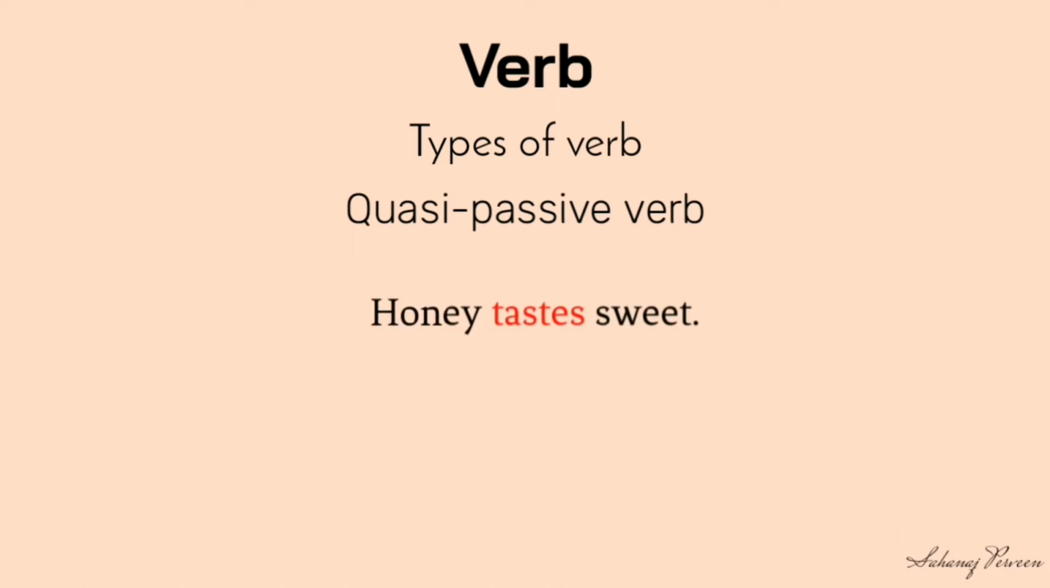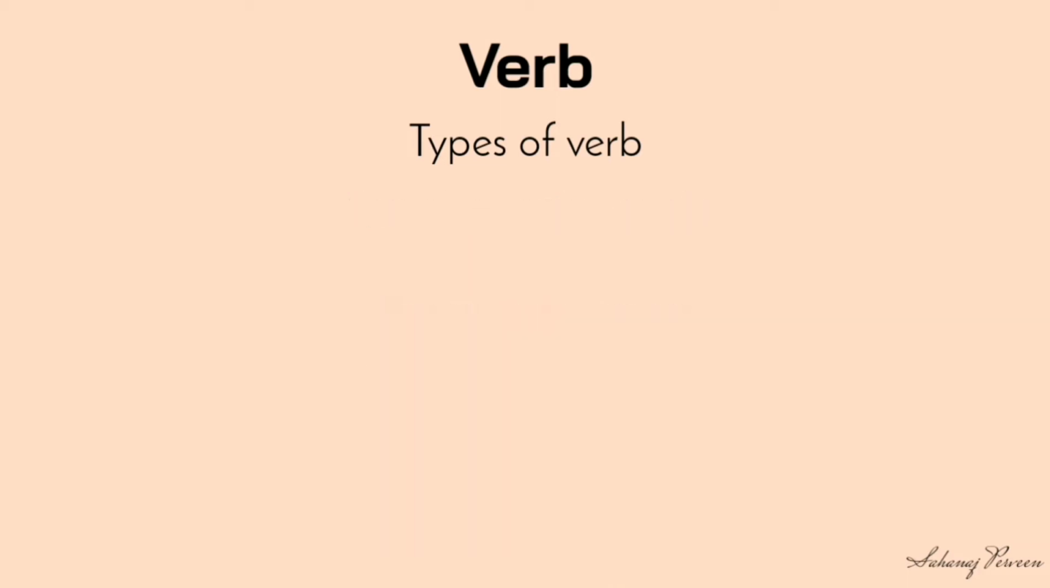Look at the examples. Honey tastes sweet. Rice sells cheap. Here, tastes and sells are the example of quasi-passive verb.